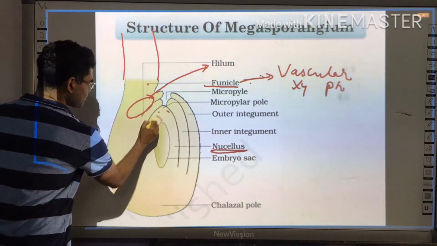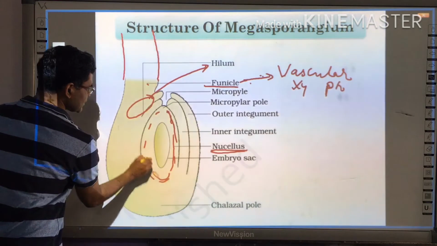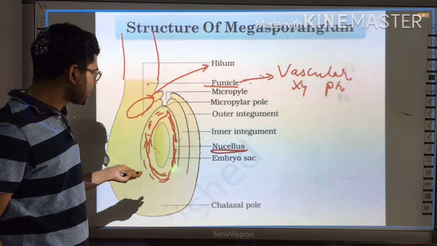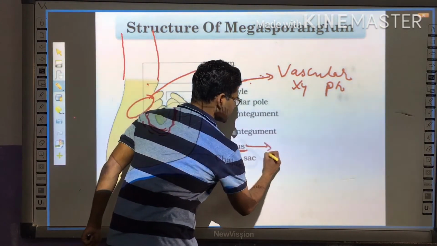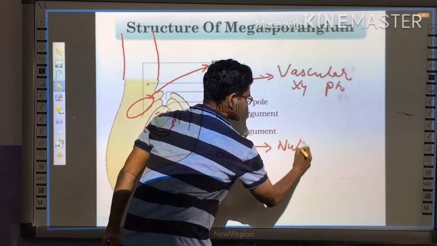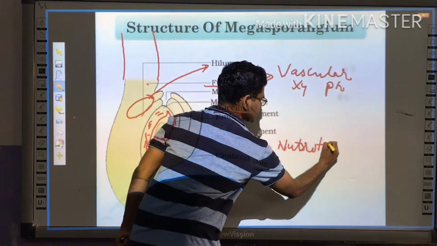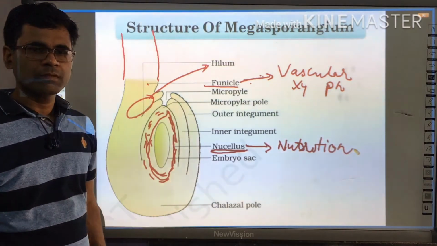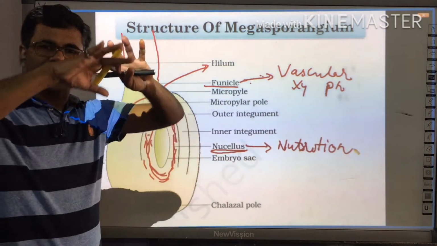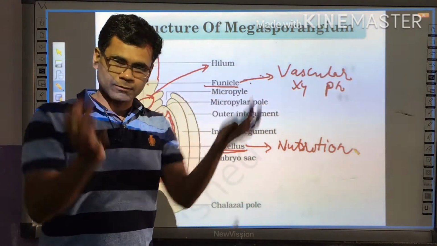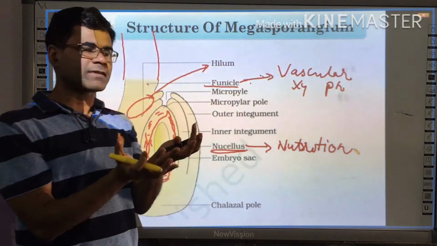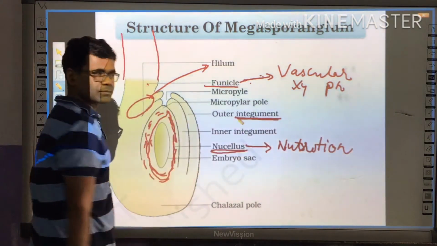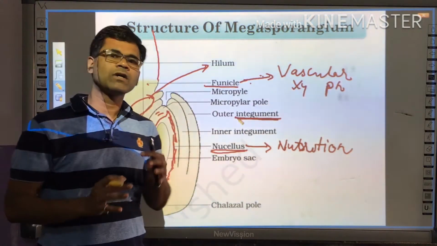So the nucellus forms the major part, as you can see, and this provides nourishment or nutrition. This nucellus is covered by a protective covering. These protective coverings are called integuments.